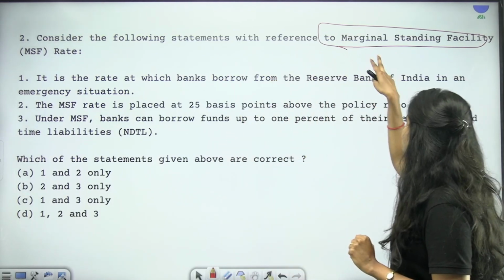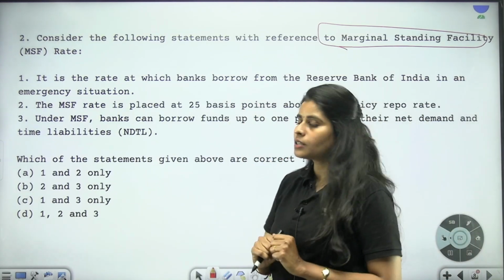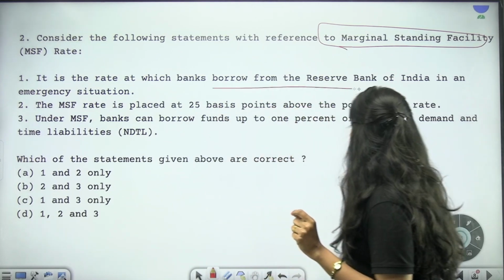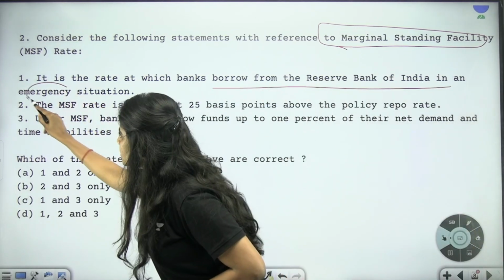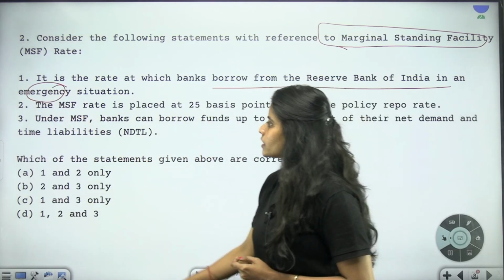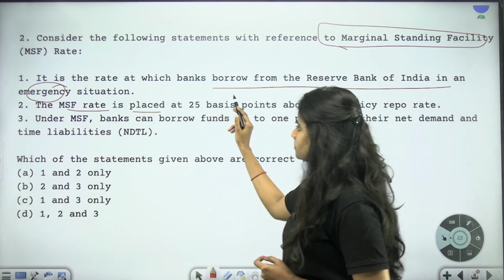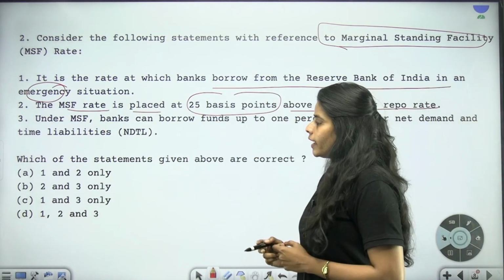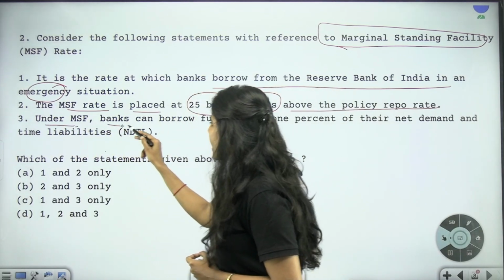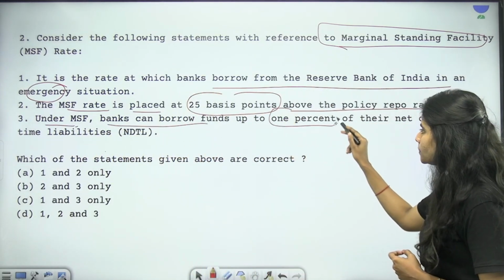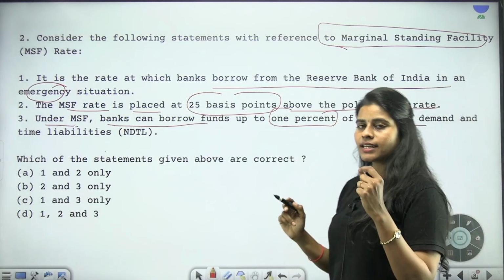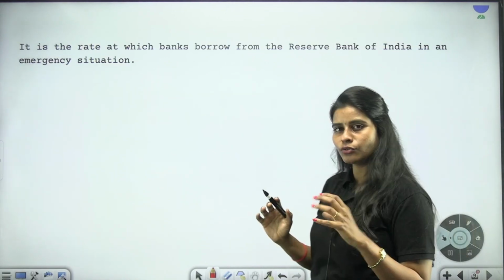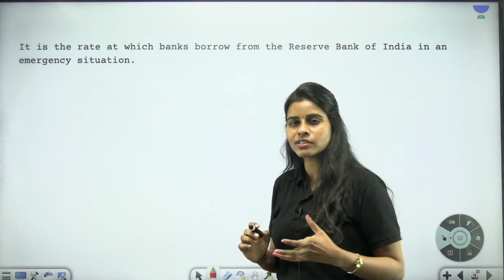This is about the marginal standing facility. According to the first statement, it is the interest rate at which banks borrow from the RBI in emergency situation. The second statement says the MSF rate is placed at 25 basis points above the policy repo rate. And third, under MSF, banks can borrow funds up to 1% of their net demand and time liabilities. So it is basically asking you to have a clear understanding of what this marginal standing facility is all about.